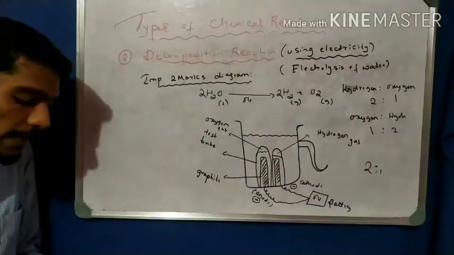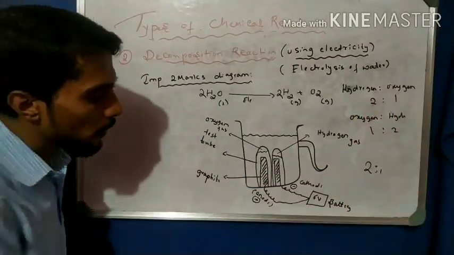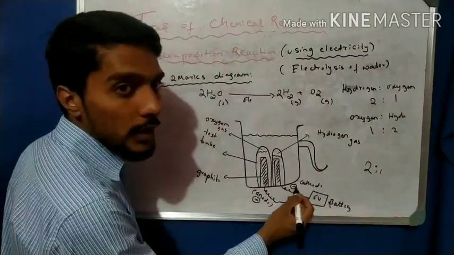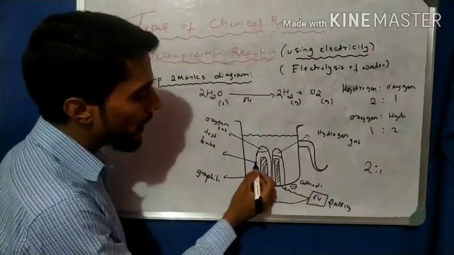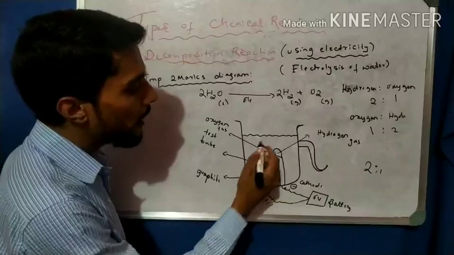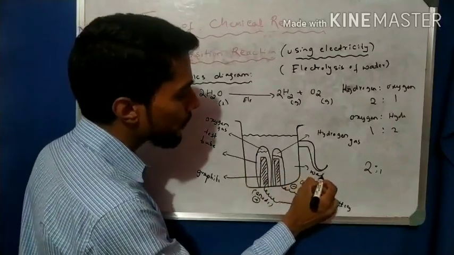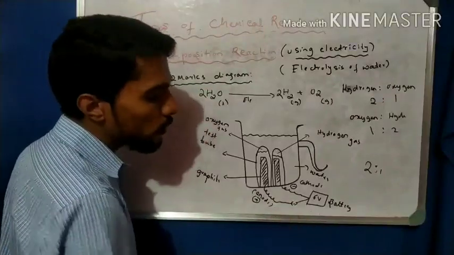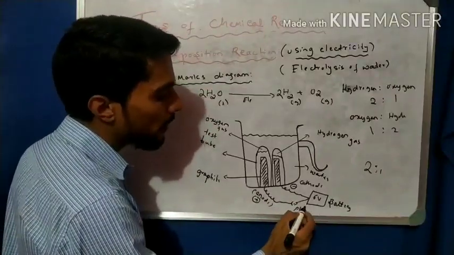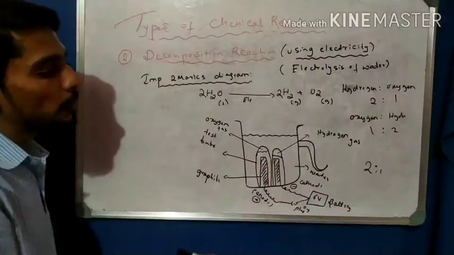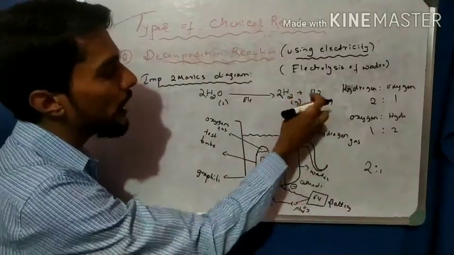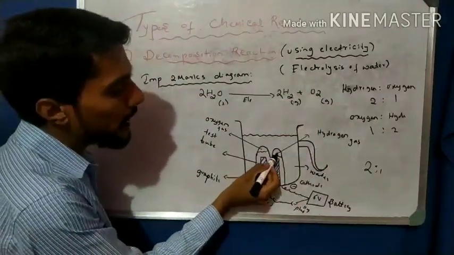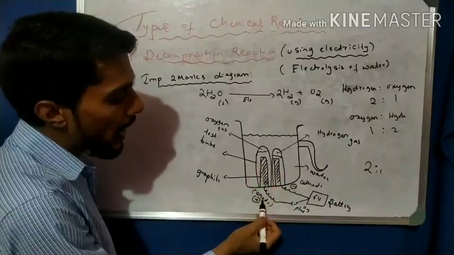So this is the diagram of electrolysis of water. Here is the battery, the cathode is negative, the anode is positive, here the test tube, inside is graphite, and here water. We pass electricity with the help of a switch, the key plug, and the current passes, decomposing water into H2 and O2. H2 is collected at the cathode side and oxygen gas at the anode side.